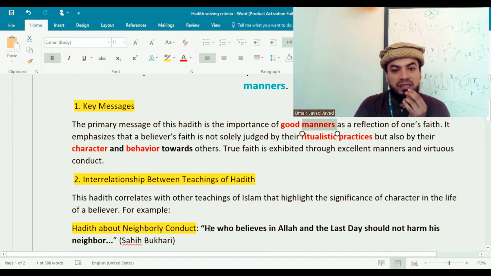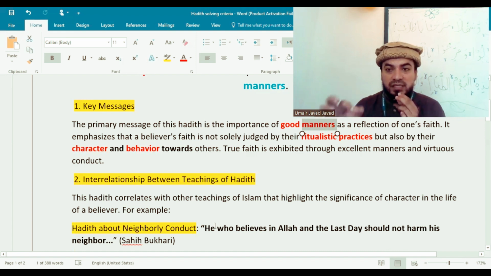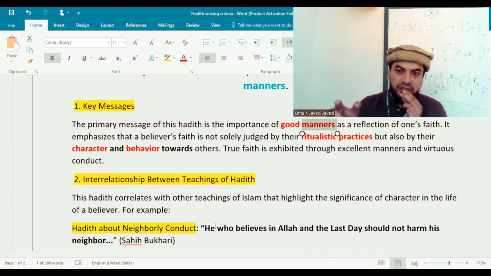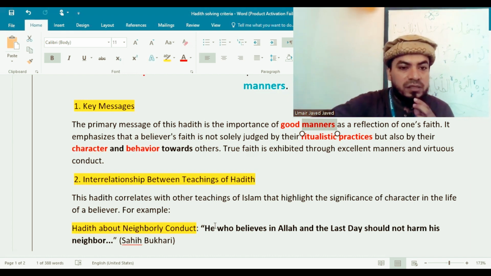For example, I added a hadith from Sahih Bukhari.